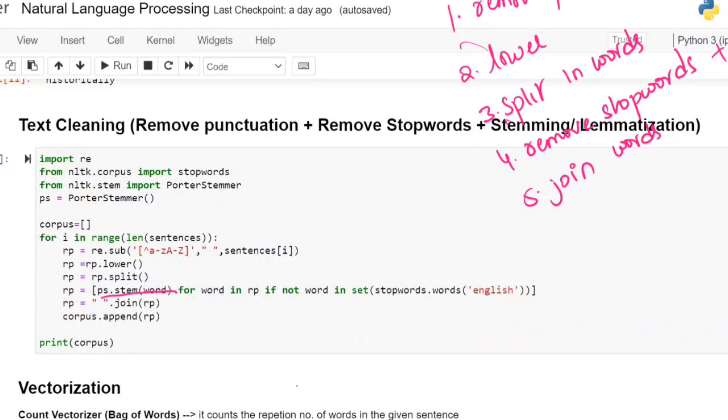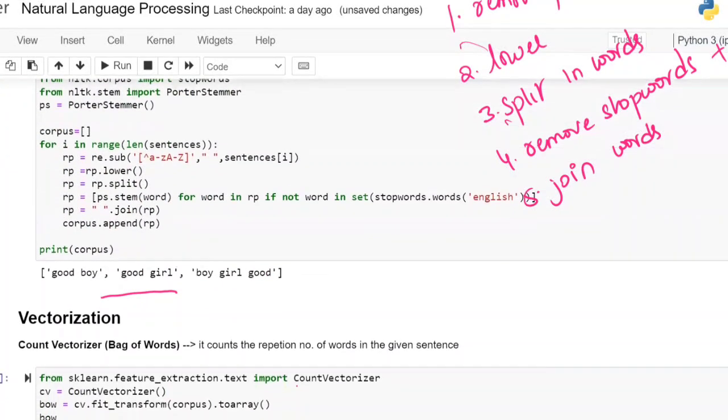Now if you execute this particular cell, you are going to get the output after stemming. In this case, for good, good only is the stem word. For boy, boy only is the stem word. For a different example, you may get a different answer. Is that clear till now? That is the text cleaning part. We have completed the text cleaning part.